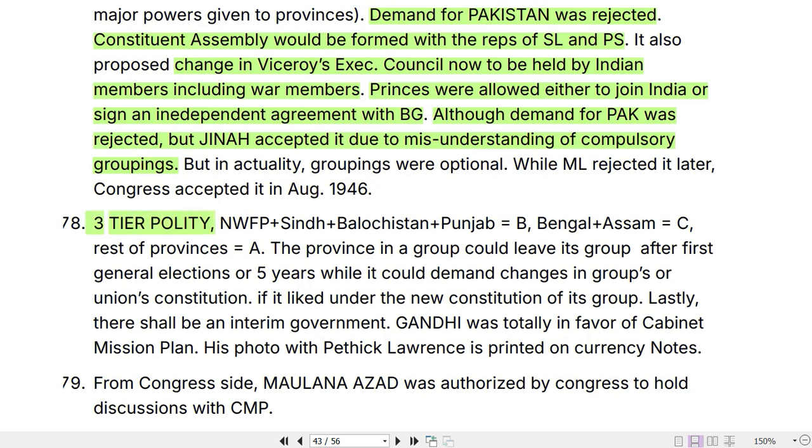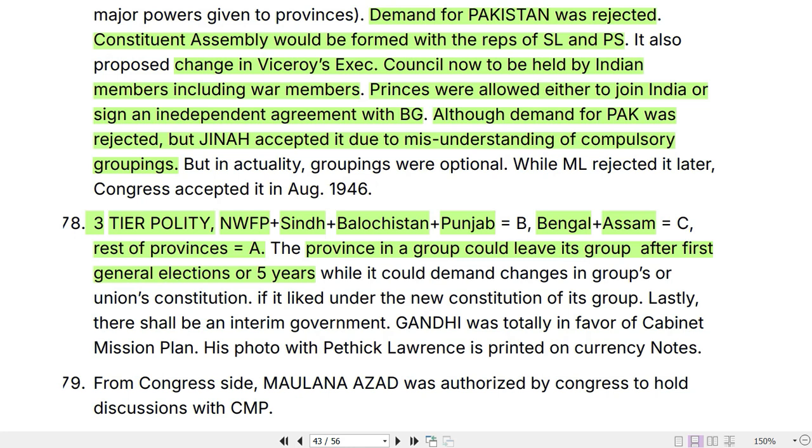Now NWFP, Sindh, Balochistan and Punjab were put under group B, whereas Bengal and Assam were put under group C. The rest of the provinces were put under group A. A province in a group could leave its group after the first general election, or after 5 years from the grouping. So that is important.